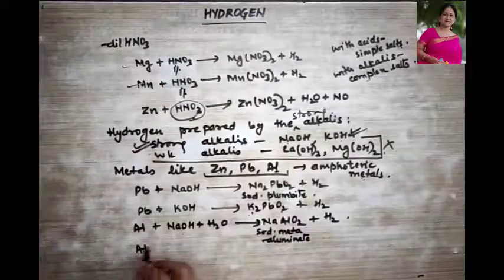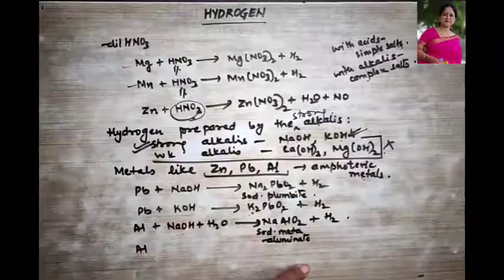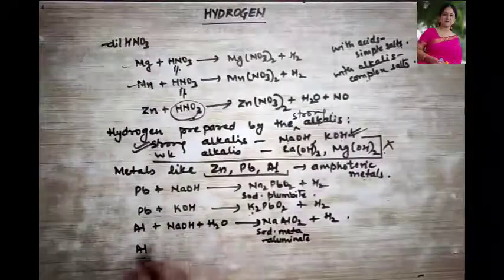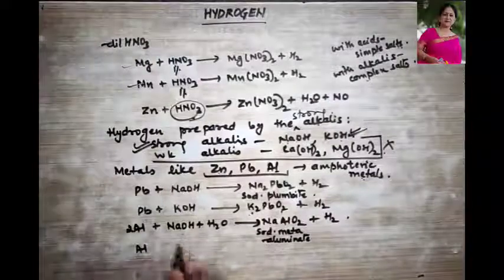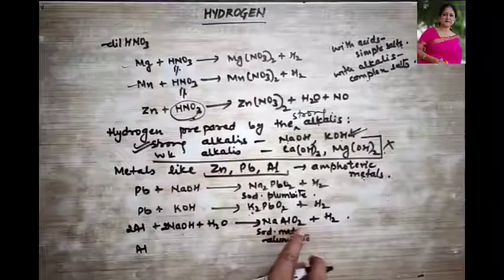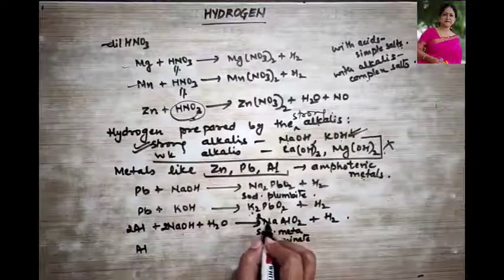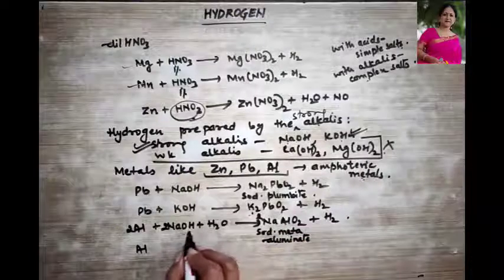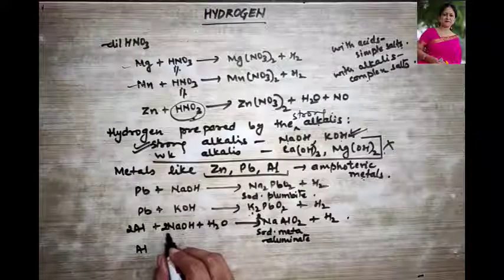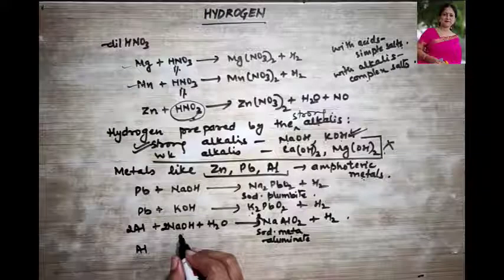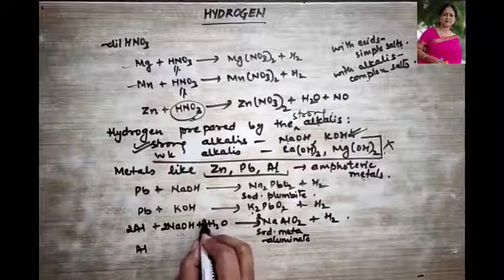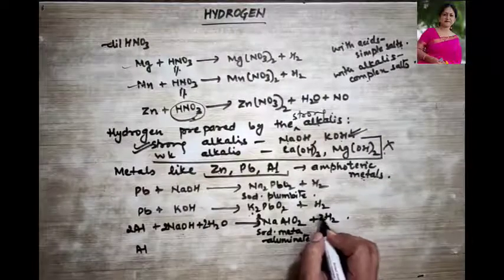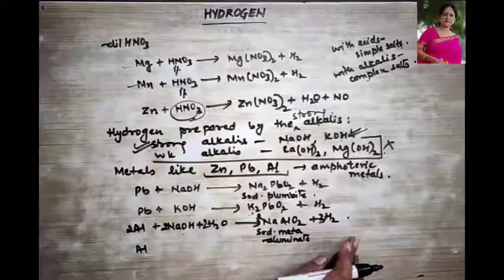Similarly, aluminium balancing you can do on your own. Yes or no? Or should I balance it? Okay, let me check this. This will be 2, this will be 2, hydrogen 2 and 2, 4. Oxygen, this will be 3. So now this is balanced.